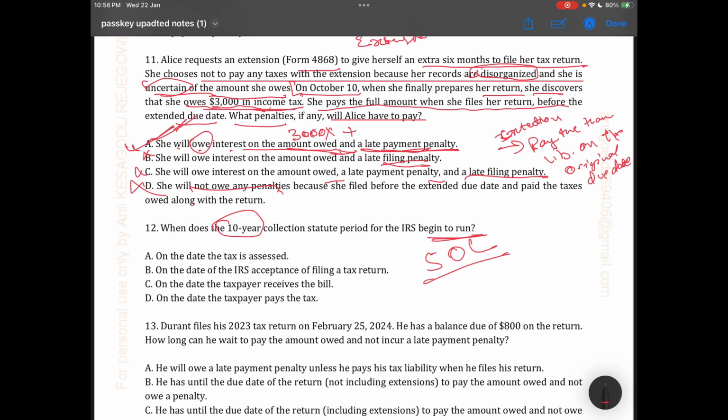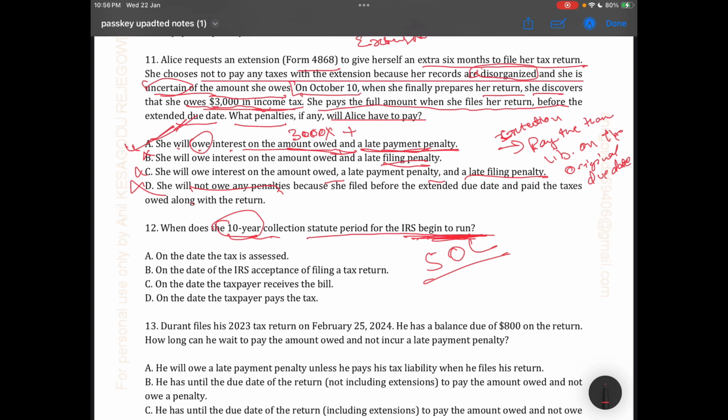Yeah, I misinterpreted the question before reading. Here it is asking when the statute will begin. I just thought in my mind that the 10-year limitation is for fraud, in case the taxpayer did anything fraudulent, but leave that point, just move to the question. So the question is when the statute period for the IRS begins to run.